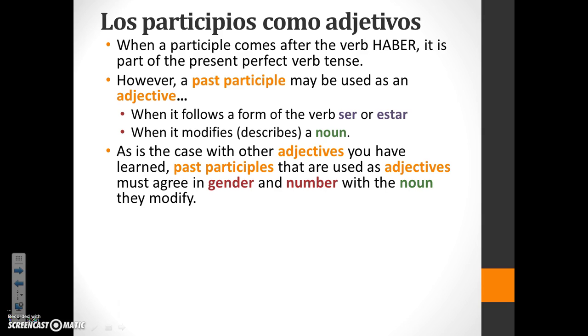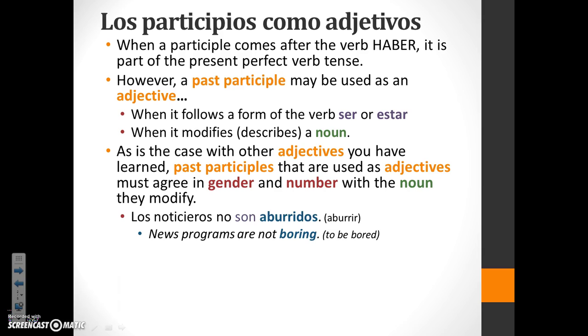As is the case with other adjectives you might have learned, past participles that are used as adjectives must agree in gender and number with the noun they modify. So let's take a look at some examples. Los noticieros no son aburridos. The news programs are not boring. Notice that I have the conjugated form of ser in the ellos form, son, and aburridos comes after it. Aburridos has an S on the end because it modifies los noticieros. Okay, so everything agrees here.